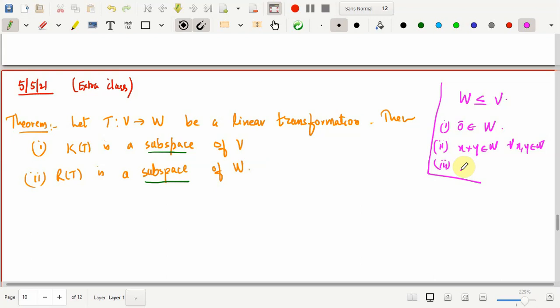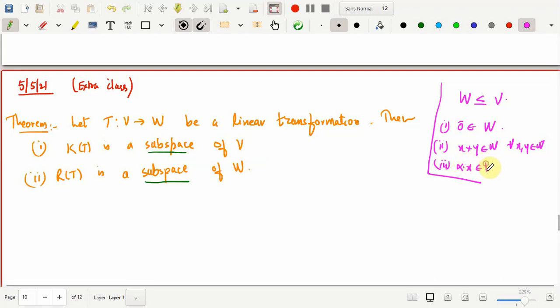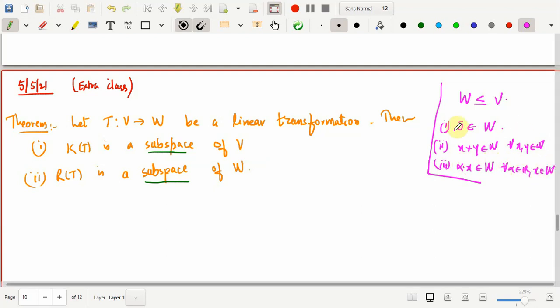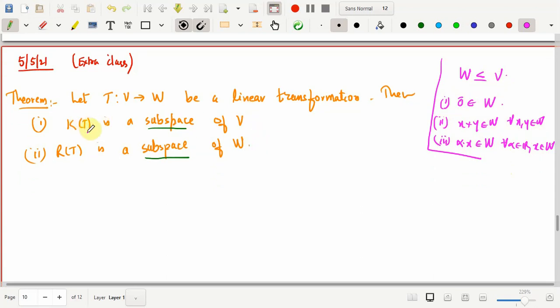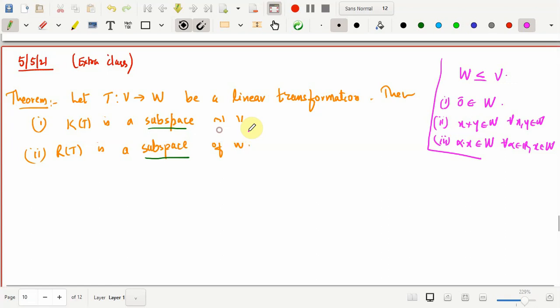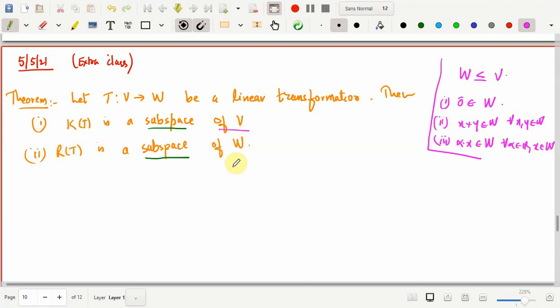It has to be closed with respect to scalar multiplication also, so alpha times x belongs to W for every alpha in R and x in W. If it satisfies all these three properties and it's a subset of V, then we say that it's a subspace of V. Make a note that the kernel is a subspace of the domain and the range of T is a subspace of the codomain.